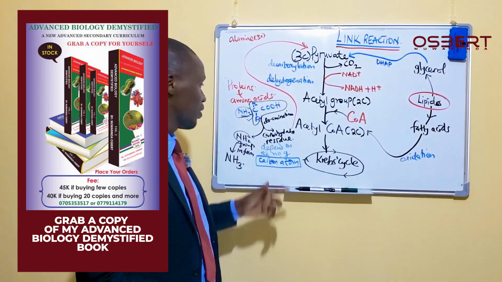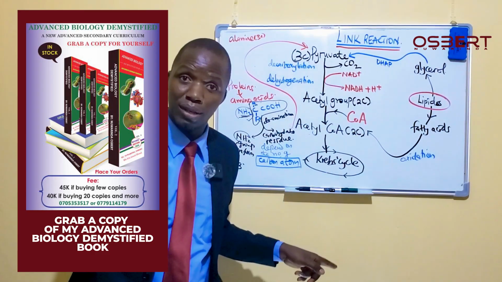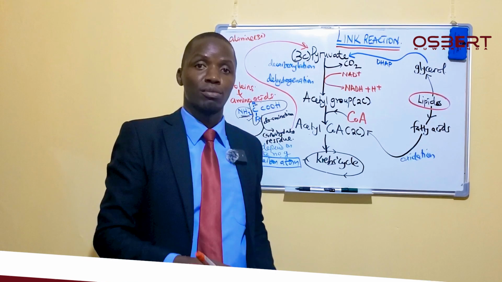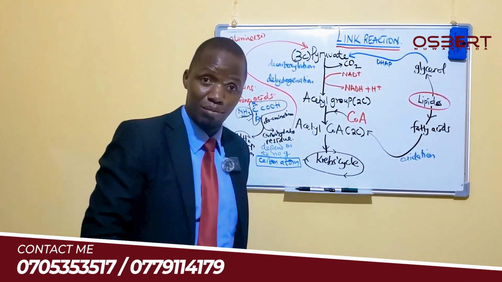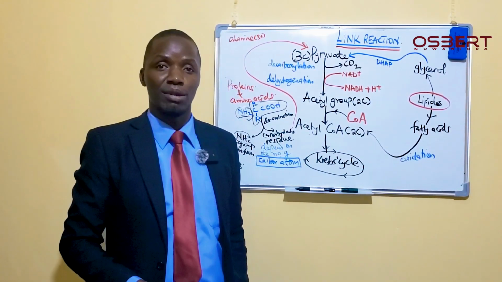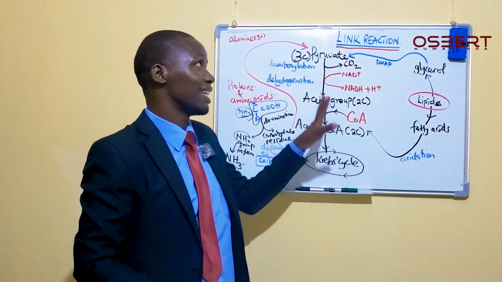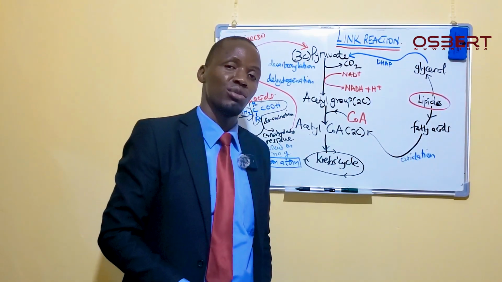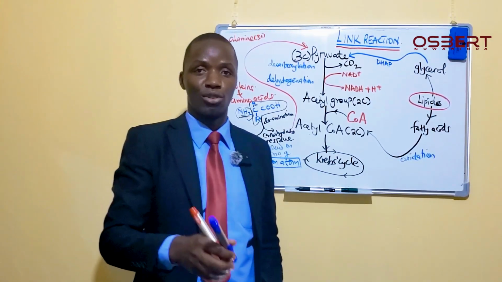So that we appreciate how these proteins can also participate or come directly into this respiratory pathway to give us energy in case carbohydrates or lipids are not there. Is that clear? Our next step, we are going to look at the Krebs cycle in detail, and then we shall connect it further with this. This is what happens in the link reaction. Shall you join me as we go into looking at the Krebs cycle in detail. Thank you very much. May God bless you.